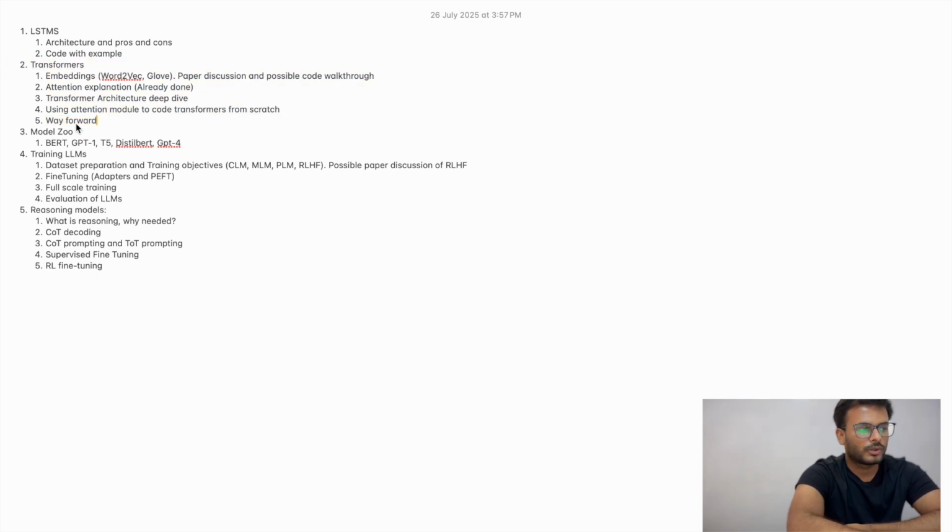The third one is Model Zoo. We currently experience a lot of ML models around LLMs: we have GPT multimodal models, then thinking models, then Gemini models, then Claude. There are tons of models out there. We'll take a look over them and try to differentiate them on different benchmarks, like which model to use and when to use it. These are all pretty much static stuff.